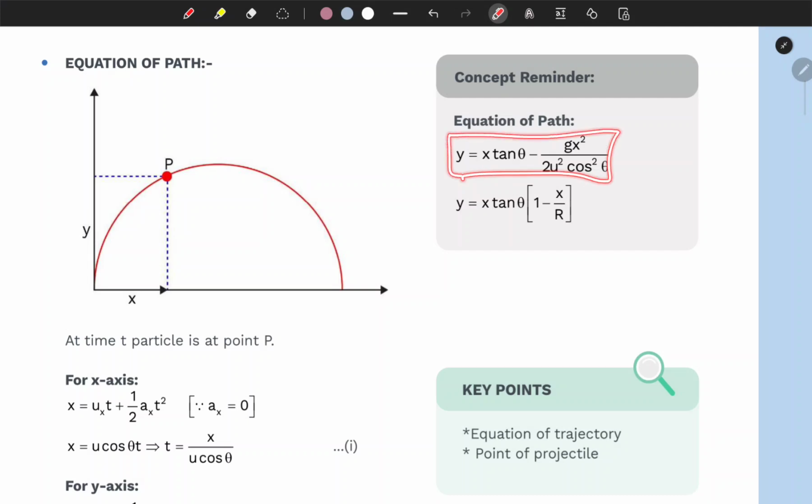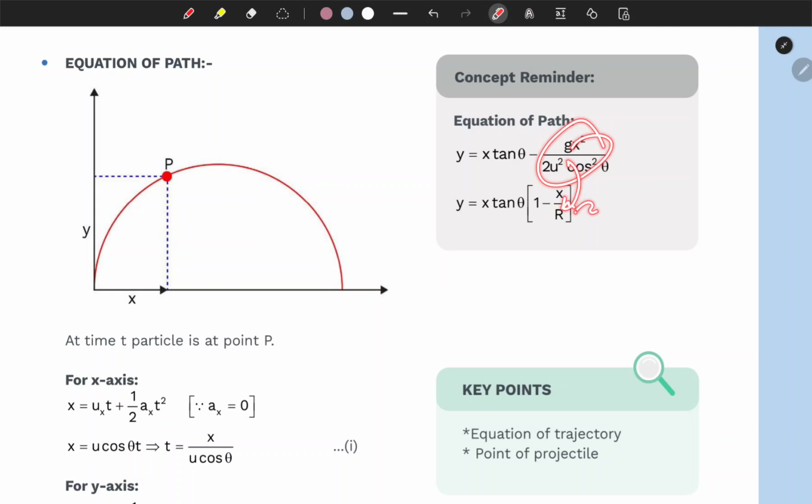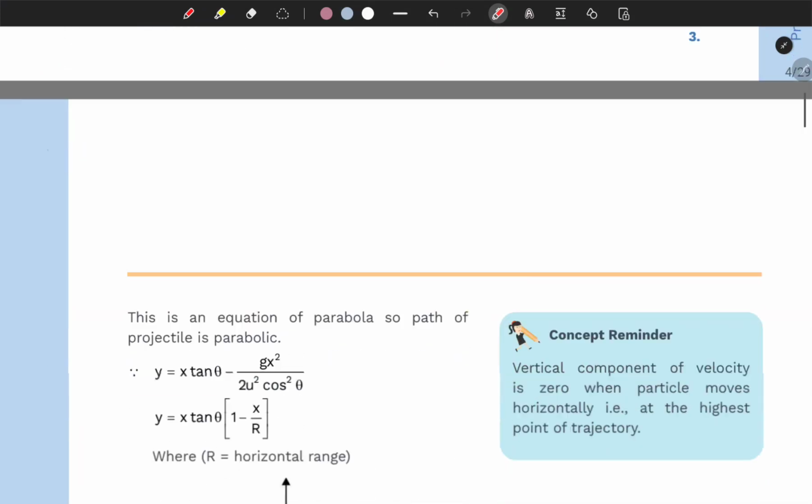So we successfully have proven this one, and if we know what r is, and here r is range, we'll get to know about this in a while. From knowing r, we can just do some manipulations, and we'll get back to here as well from that formula. So let's just move on.